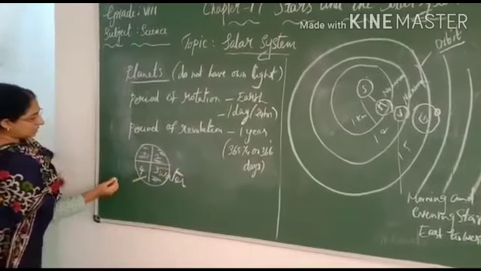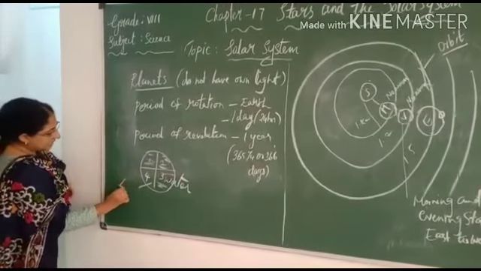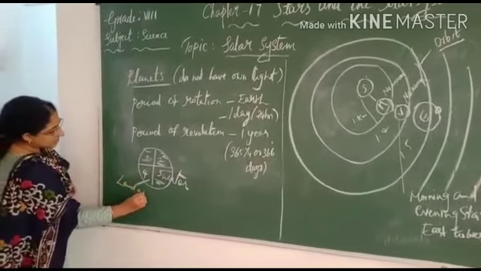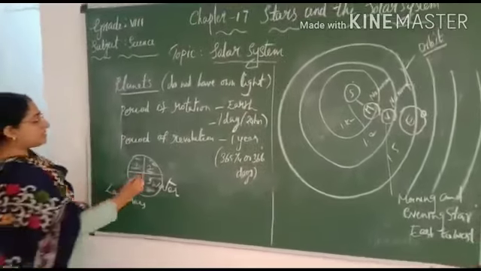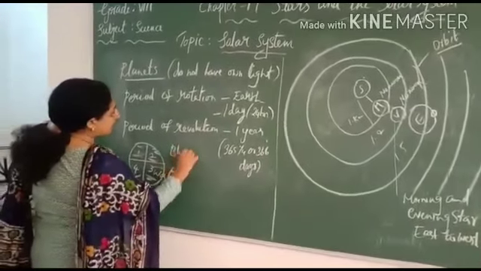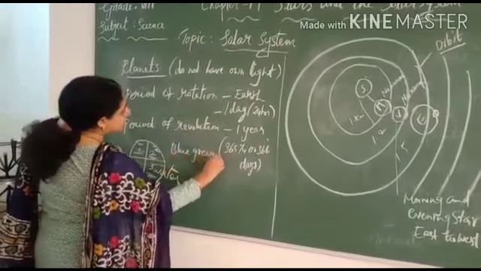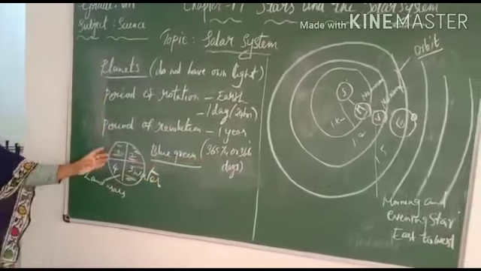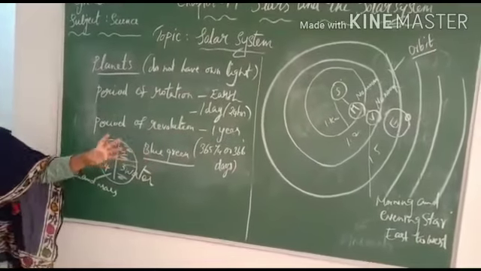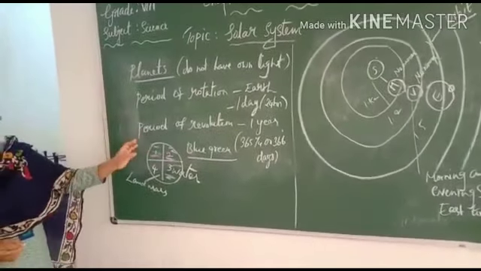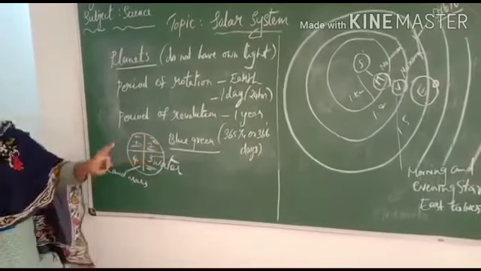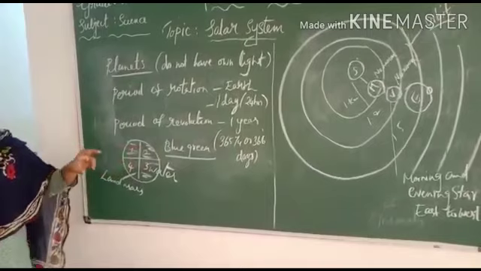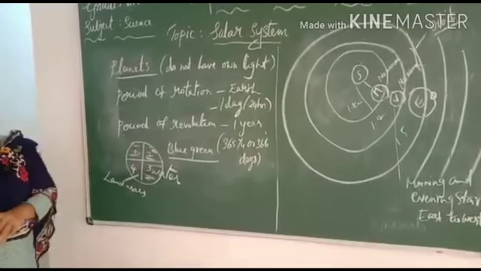Only one part is land mass. Because of the reflection from water and land mass, it is known as the blue-green planet. Light falls on it and reflects; from the water bodies it gives a bluish color, and from the land it gives a green color.